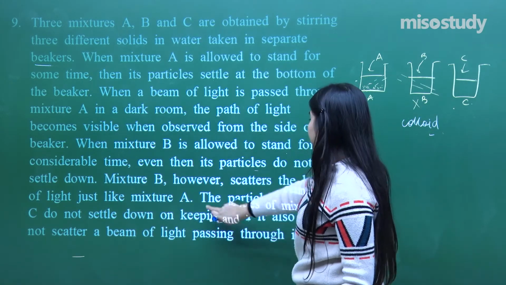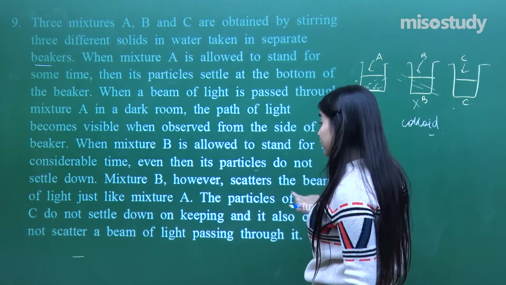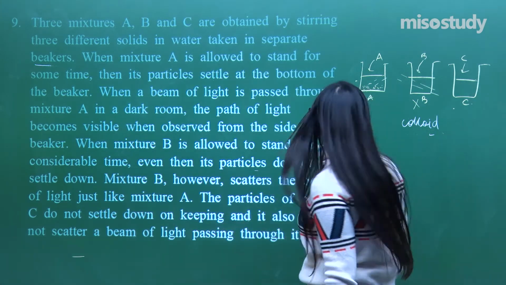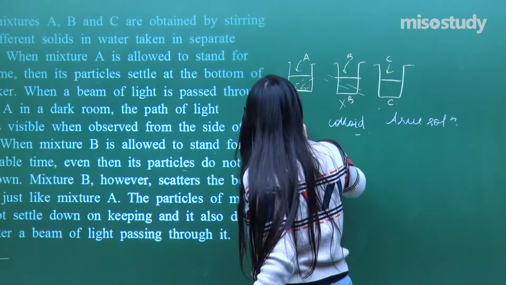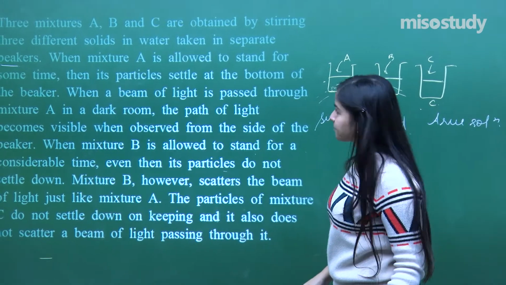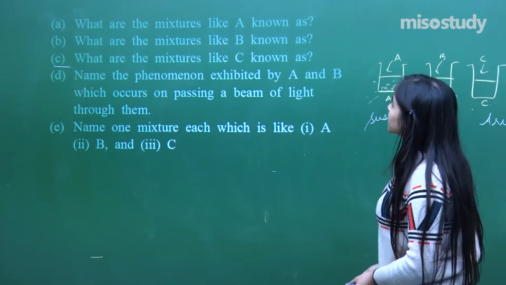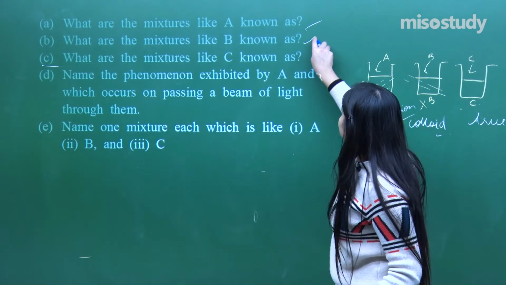Now the particles of the mixture C do not settle down and it also does not scatter the beam of light. So this is going to be the true solution. And finally we have got the answer, this is suspension. Let's see what they are talking about. Fine. What are the mixtures A, what are the mixture B and what is C? We have got this answer.